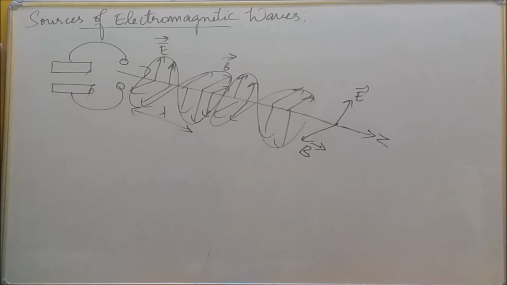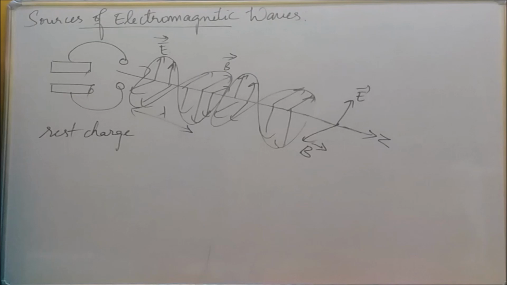We know the electric field, the magnetic field and the direction of propagation, these three are mutually perpendicular to each other. So first, how can the oscillating charge act as a source for the production of electromagnetic waves? Initially we can take a rest charge. Rest charge means a stationary charge. The stationary charge will produce only electric field, as we already learnt in electrostatics.